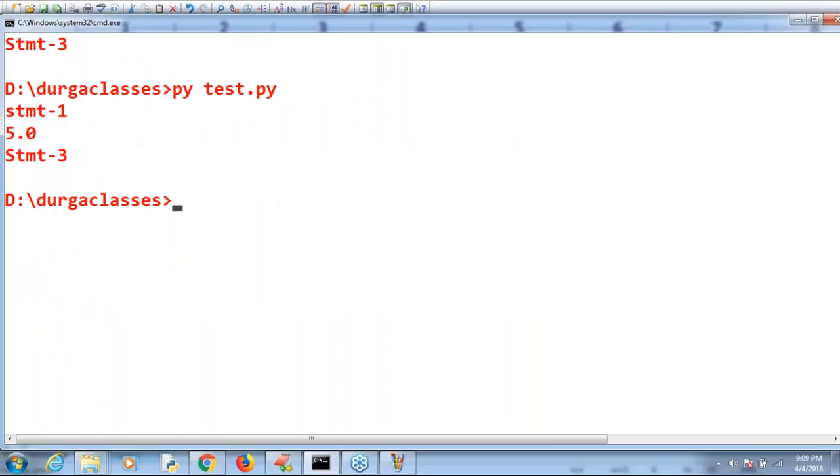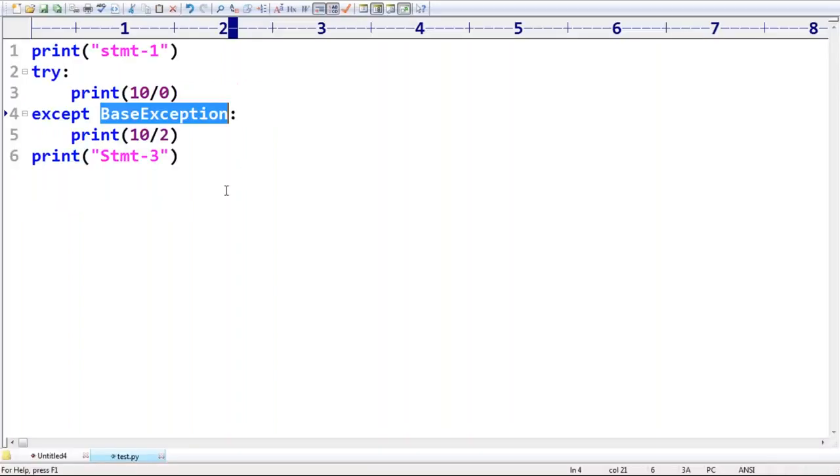Up to this, sir, we covered only 2 keywords. What is the first keyword? Try. What is the second keyword? Except. Like this. Now, is it normal termination or abnormal termination? Normal termination. Is it a graceful termination or not? Yes, definitely, this itself is nothing but graceful termination, right? So make sure you are aware.